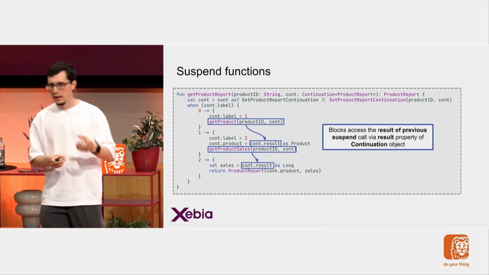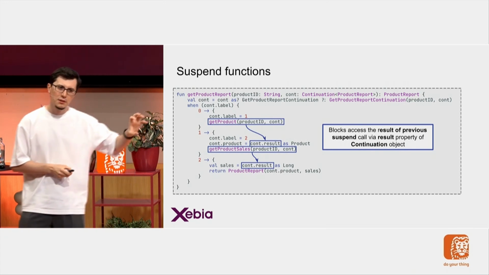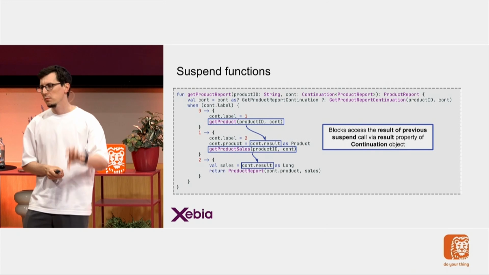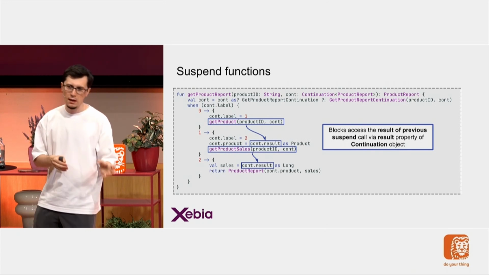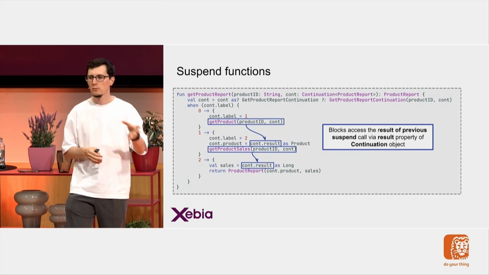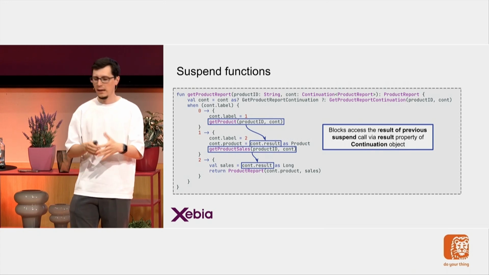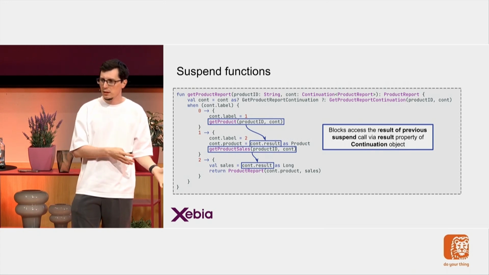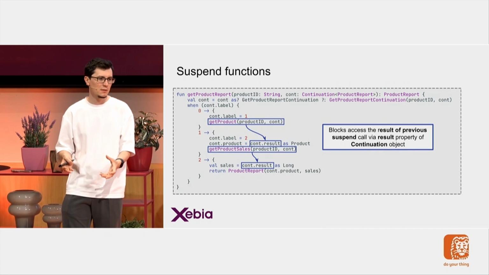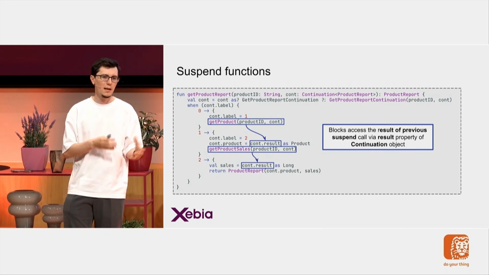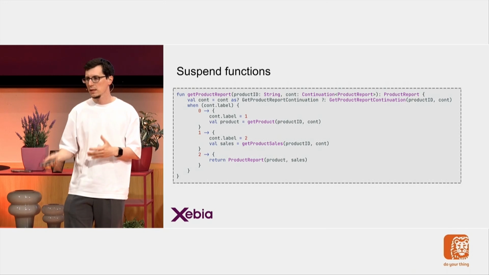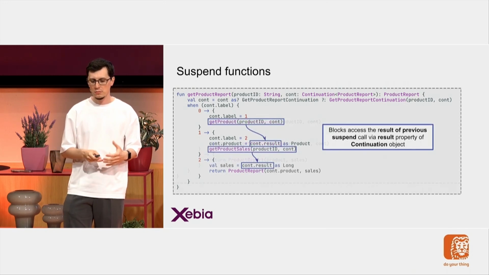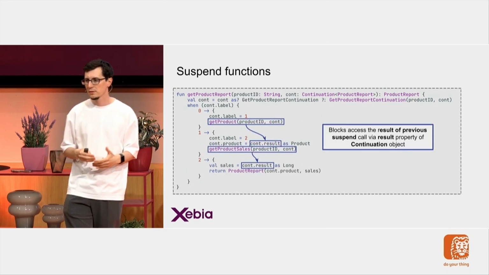And every time this function is executed, a different block will be executed, right? And that also means that I cannot pass values from one block to another. getProduct and getProductSales are suspend functions. Their results are not ready anyway, so I cannot do val product = getProduct, because it's a suspend function, its result is not ready yet.